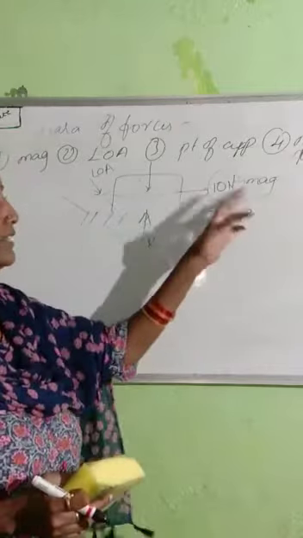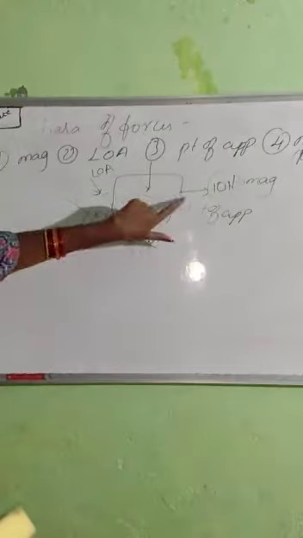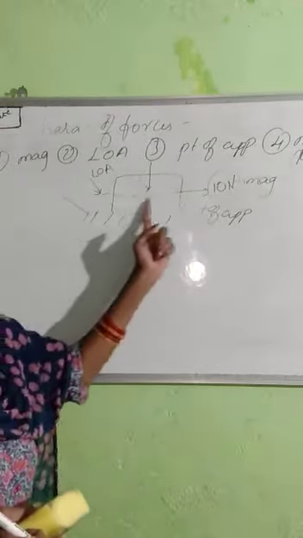So magnitude means whether it is 10 Newton, 20 Newton, whatever it is. Point of application means where the force is applied. Line of action, see, this is the line of action. Now, after this.